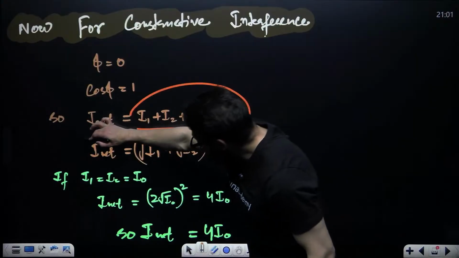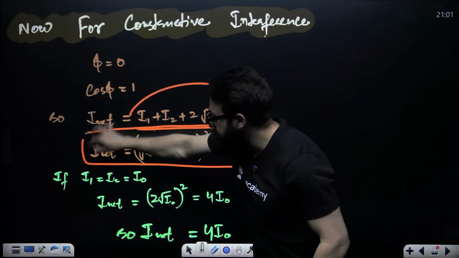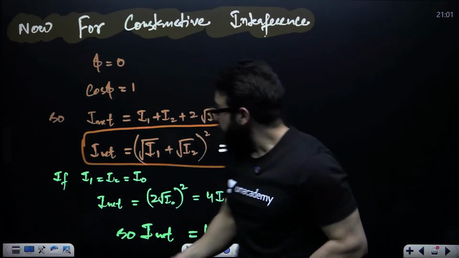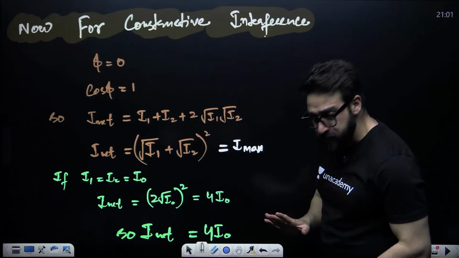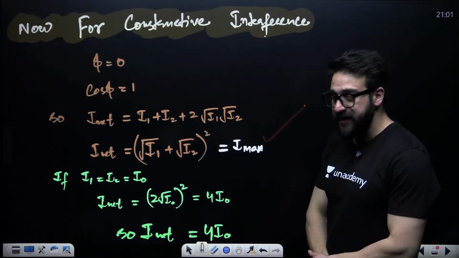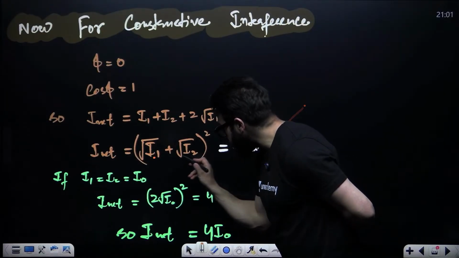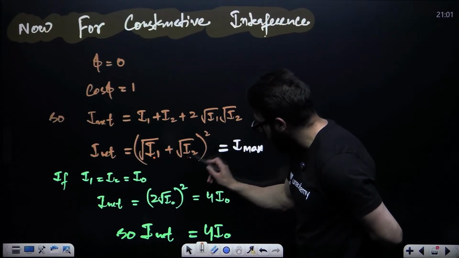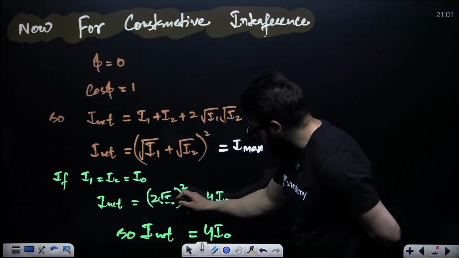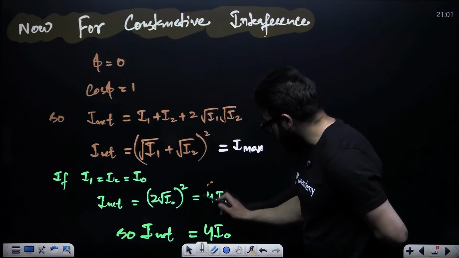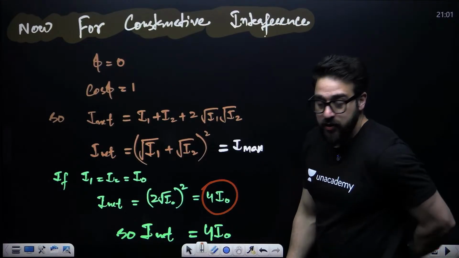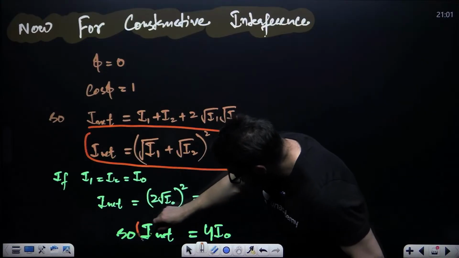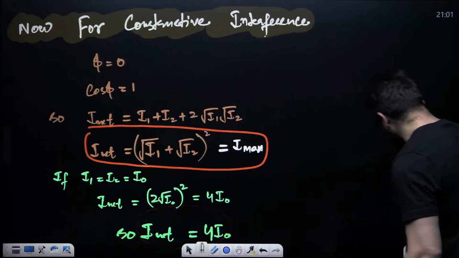Always remember, this is what we call the maximum intensity, because when two waves meet constructively, constructive interference takes place, so intensity is maximum. Now, if I1 is equal to I2, then we can say this will be 2 times root I naught, whole square. The root and the square will cancel, and 2 square is 4, so it will become 4 times I naught. This is the maximum intensity.